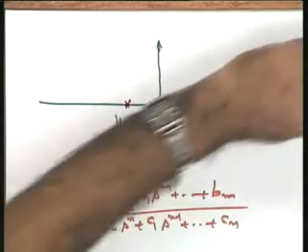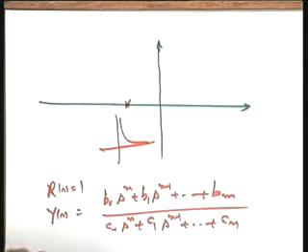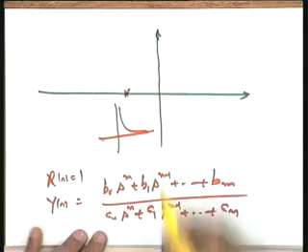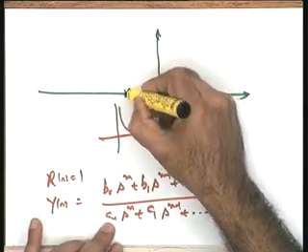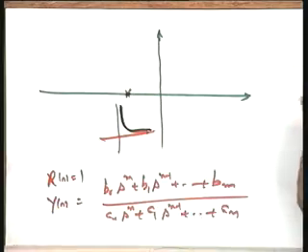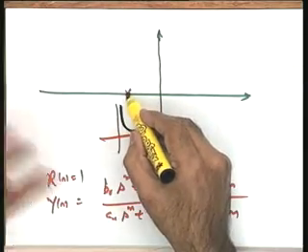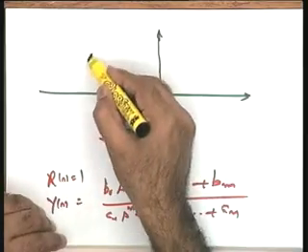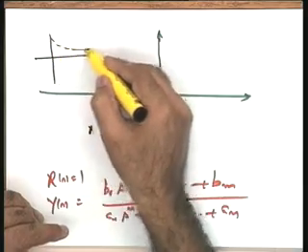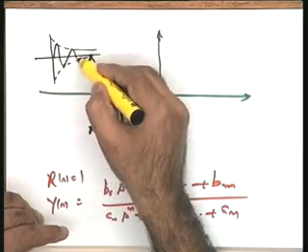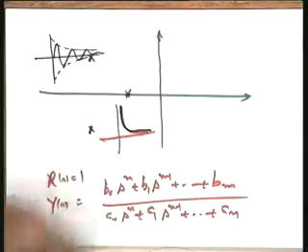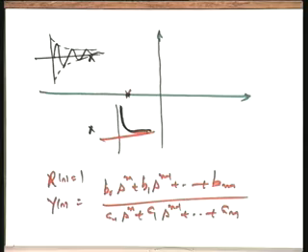This is the response transform, because you are considering the impulse response, and for the impulse response your R s is 1. Now, imagine that one of the factors of the denominator is at this point, and if you invert it, it is going to give this type of response, and if you take the area, it is finite. So, this particular pole at this point is not going to give you any problem. Similarly, a pole pair at this point is not going to give you any problem, because the response in this particular case will be oscillatory, but a decaying sinusoid. So, if you convert negative to positive and then take the area under this absolute curve, it is going to be finite.